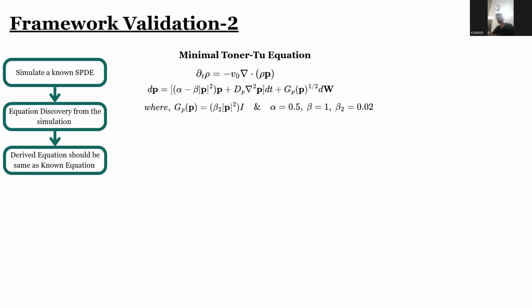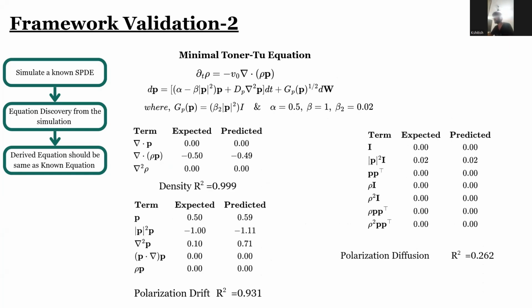Then we move on to the second case, where we take the minimal Toner-Tu equation, which is a pair of coupled SPDEs, and we simulate the system, and we find that the density and polarization drift are quite accurately discovered with some mismatch in the coefficients, but the diffusion fit is bad, even though the sparse equation discovered is pretty good.